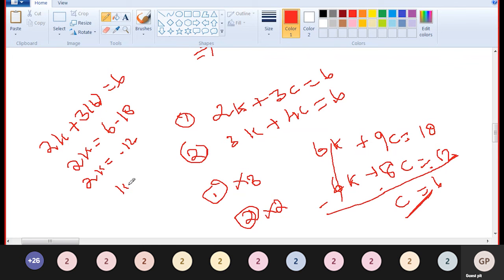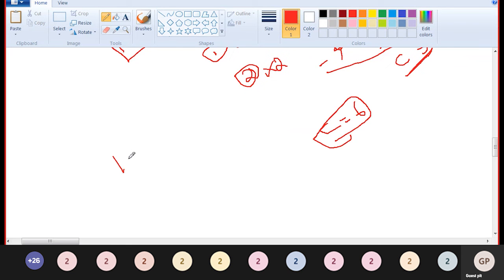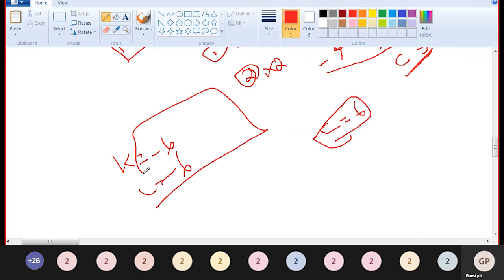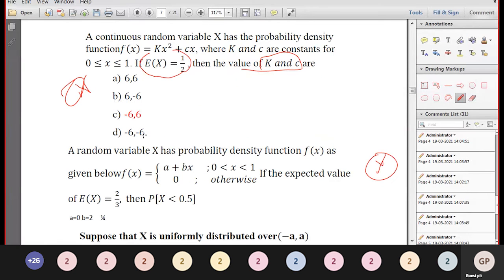So k is equal to minus 6. Therefore k is equal to minus 6, c equal to plus 6. This is the answer. Find k and c: minus 6, 6 is the answer.